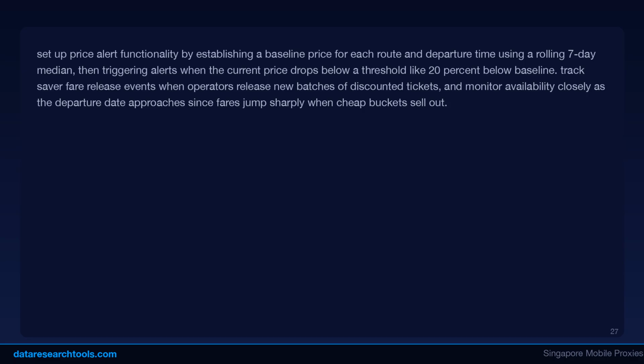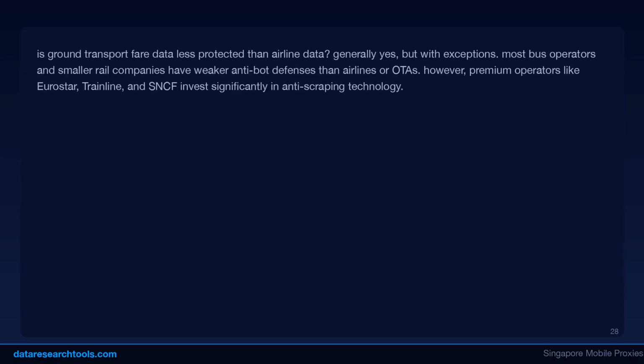Set up price alert functionality by establishing a baseline price for each route and departure time using a rolling 7-day median, then triggering alerts when the current price drops below a threshold, like 20% below baseline. Track saver fare release events when operators release new batches of discounted tickets, and monitor availability closely as the departure date approaches, since fares jump sharply when cheap buckets sell out.